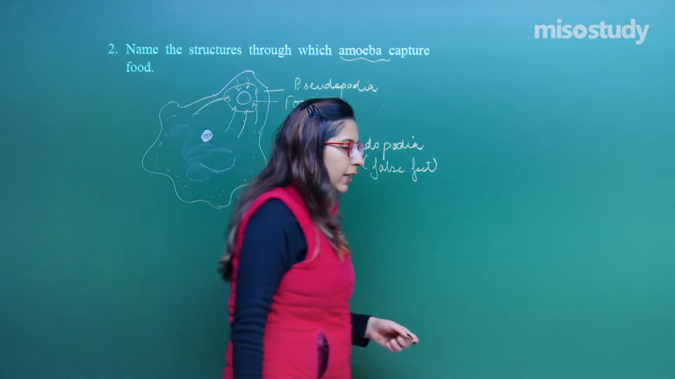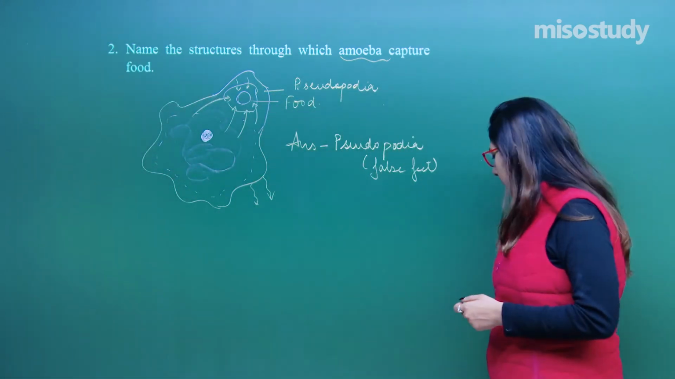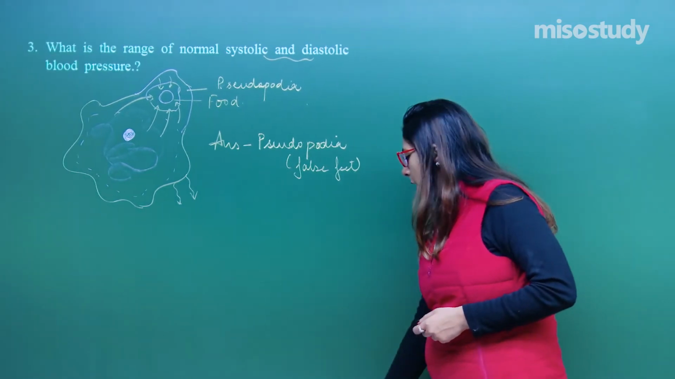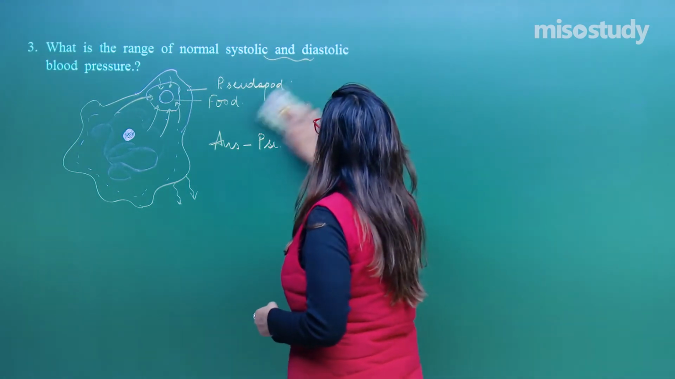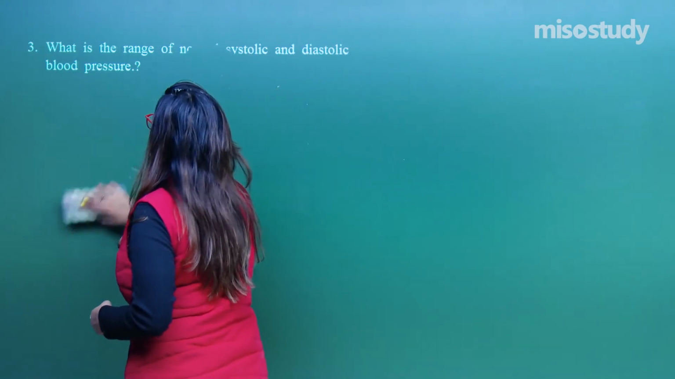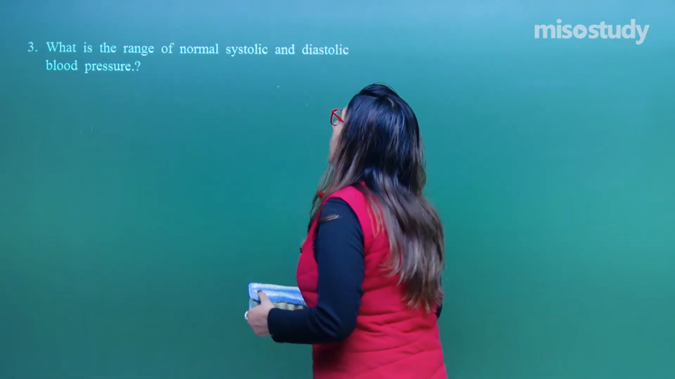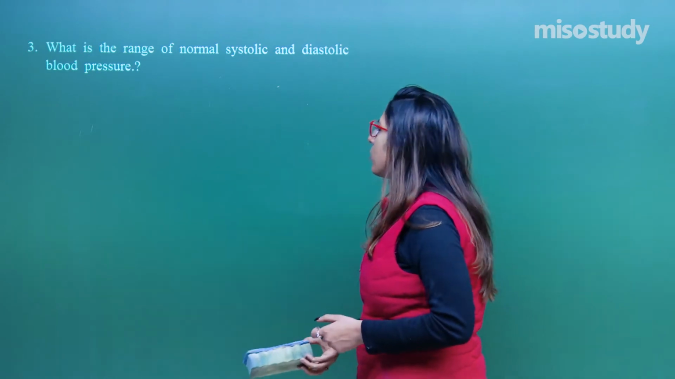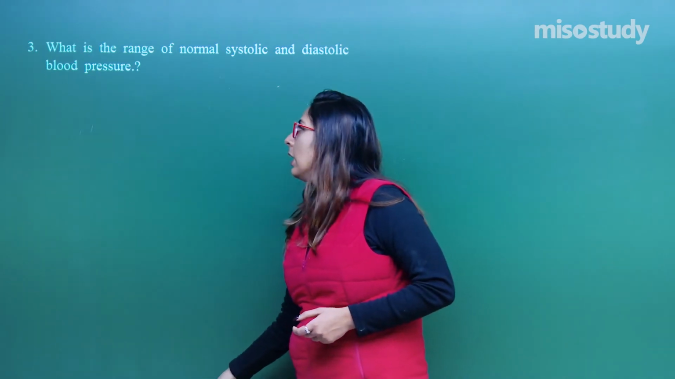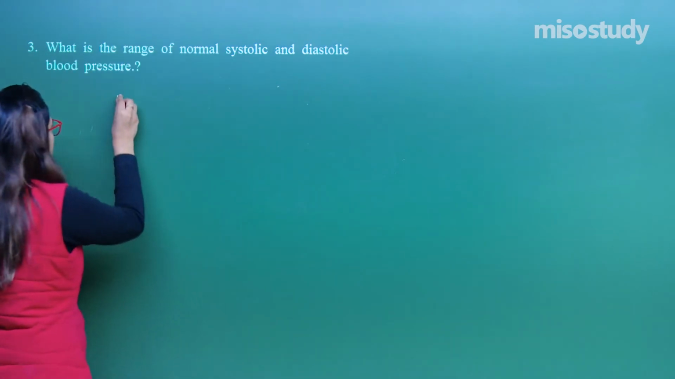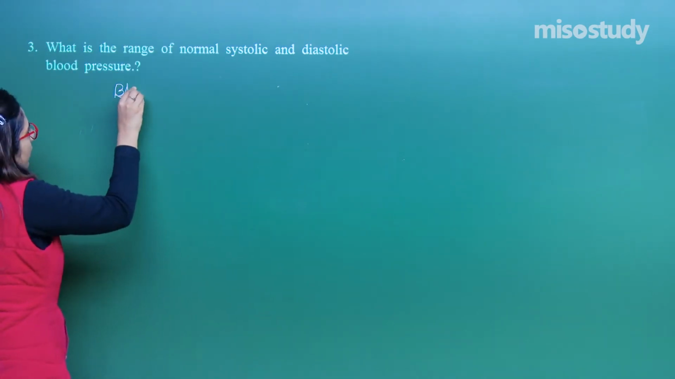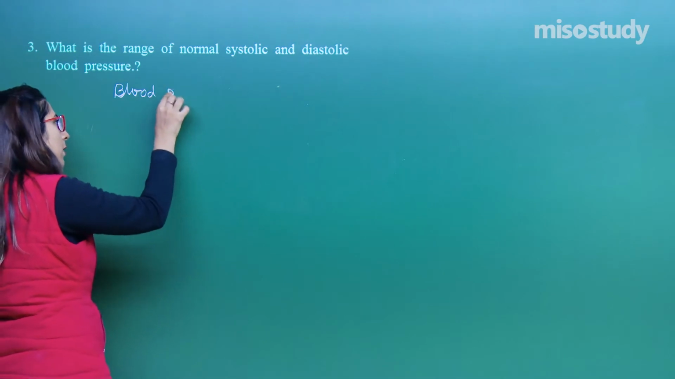Let us move on to the next question, question number 3. Let us have a look. Hope you have noted this down. Now, what is the range of normal systolic and diastolic blood pressure? Now, listen very carefully. In the sessions, we have discussed blood pressure.